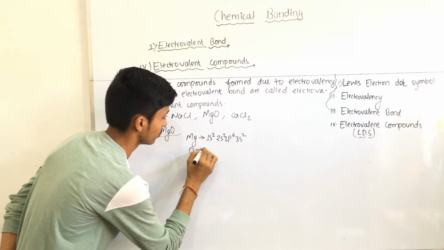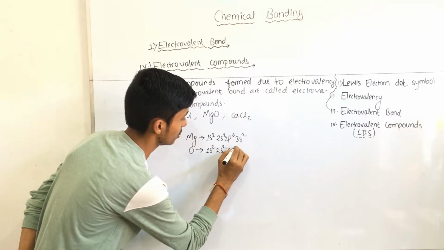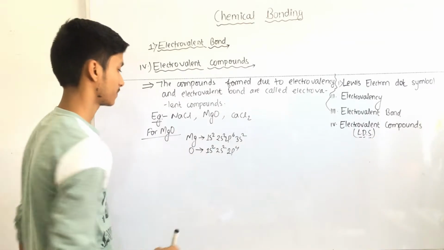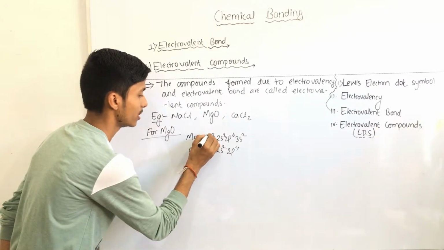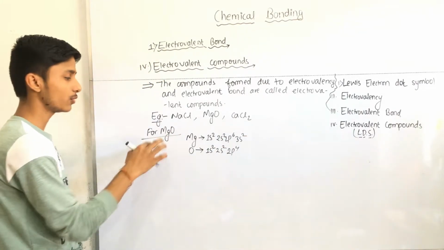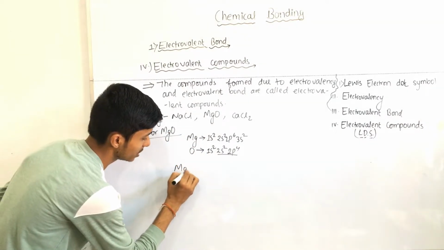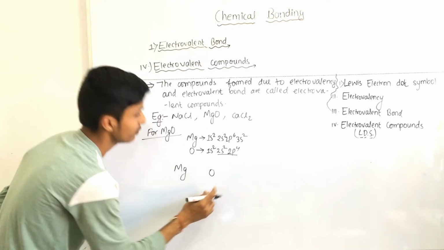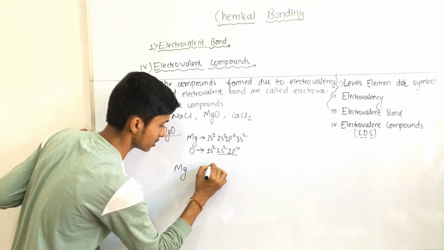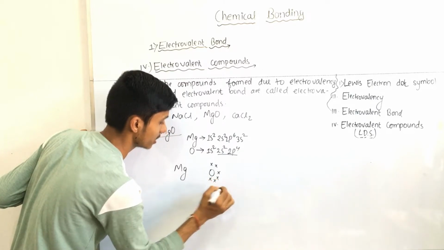And for oxygen we write 1s2, 2s2, 2p4, because the atomic number of oxygen is 8. And now we draw the Lewis dot structure to show the formation of electrovalent bond in the compound MgO. Here we write Mg and O. Now we have to write the valence electrons. It means here 4 plus 2 in oxygen, so 6: 1, 2, 3, 4, 5 and 6.